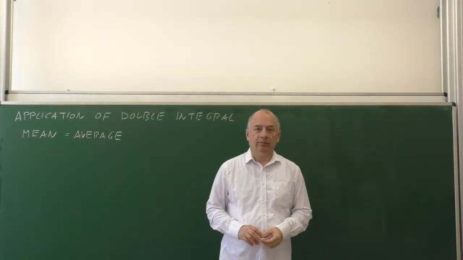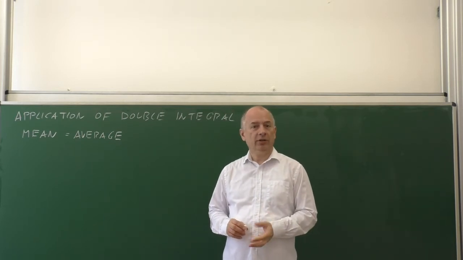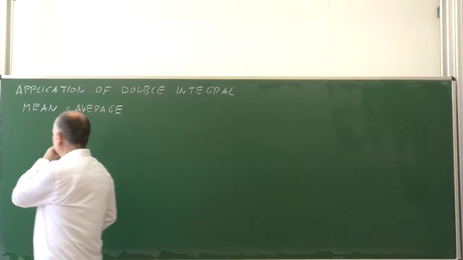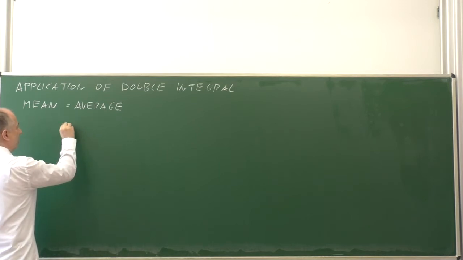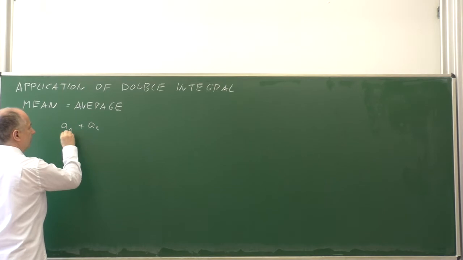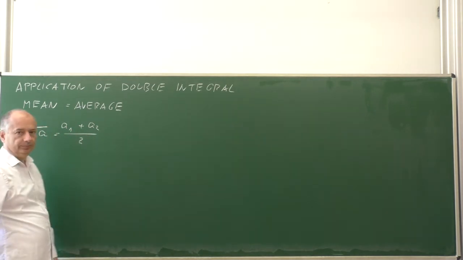Double integral has many applications. One of them is the mean or average value. Let me start with a simple example. If we have two real or complex numbers, a1 and a2, we can sum them and divide by 2, and we call it the mean.